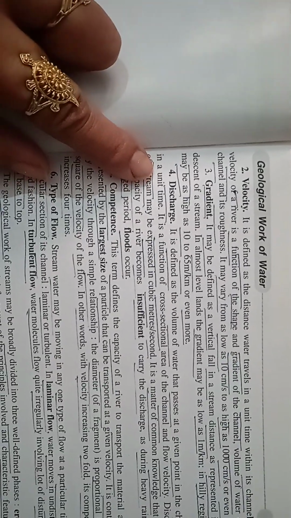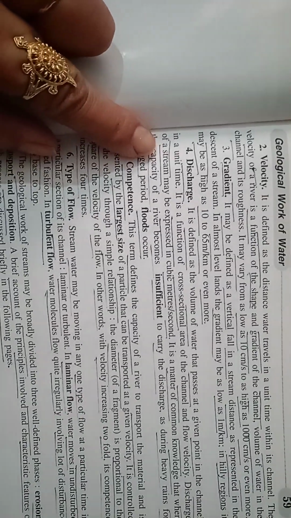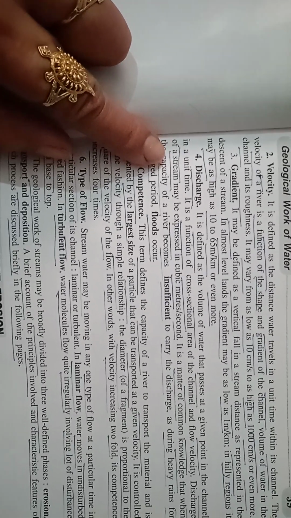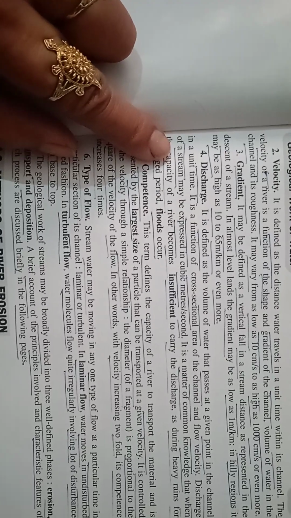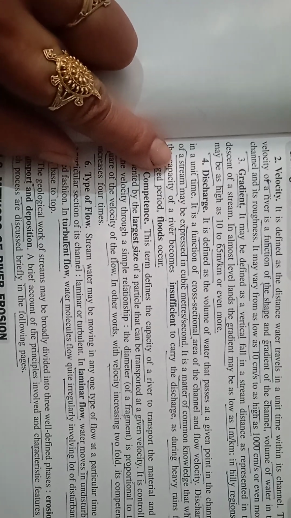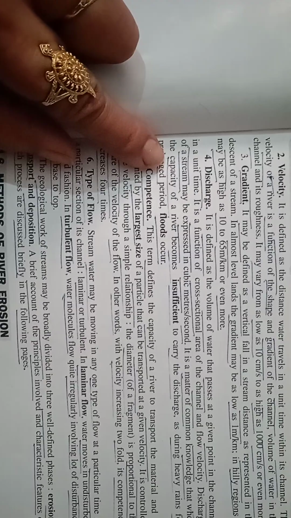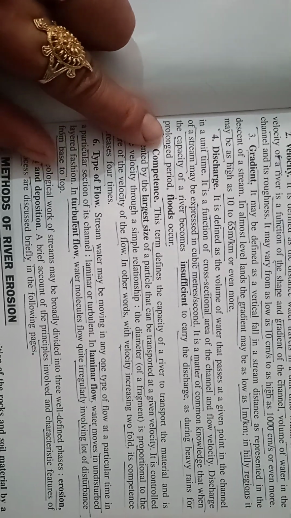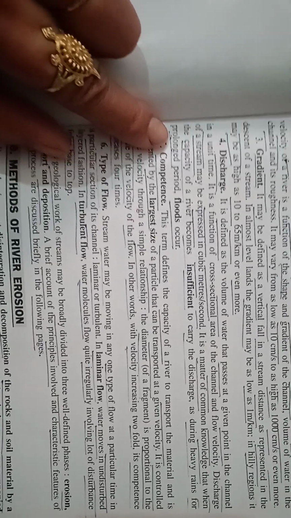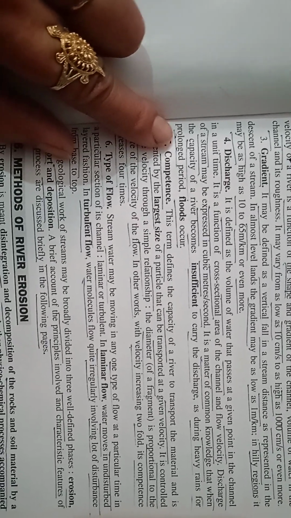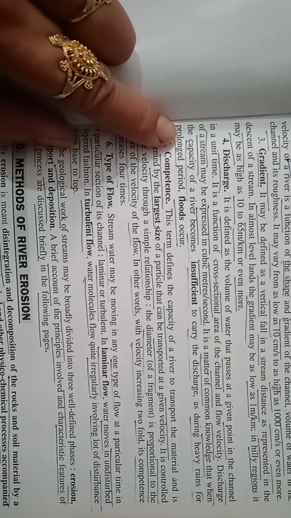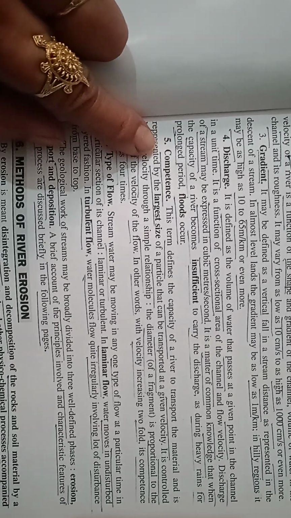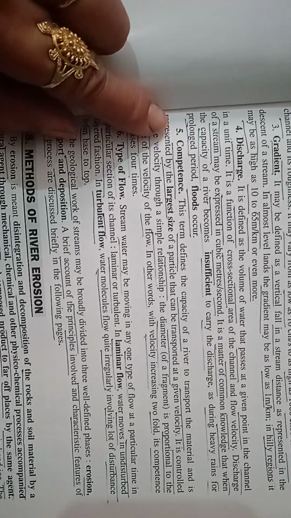Discharge. It is defined as the volume of water that passes a given point in the channel in a unit time. It is a function of the cross-sectional area of the channel and flow velocity. Discharge of streams may be expressed in cubic meters per second. It is a matter of common knowledge that when the capacity of a river becomes insufficient to carry the discharge, as during heavy rain for a prolonged period, flood occurs.